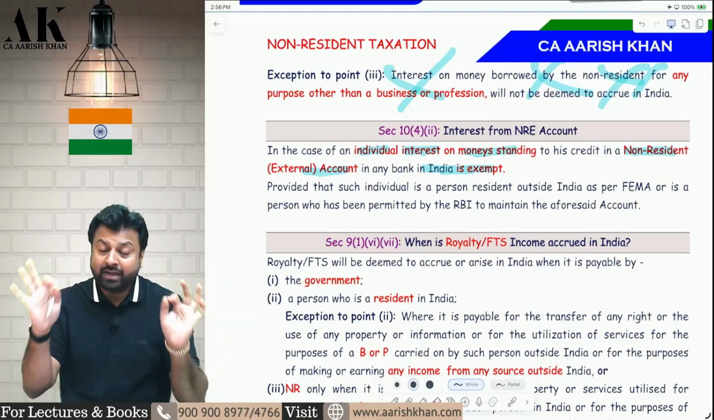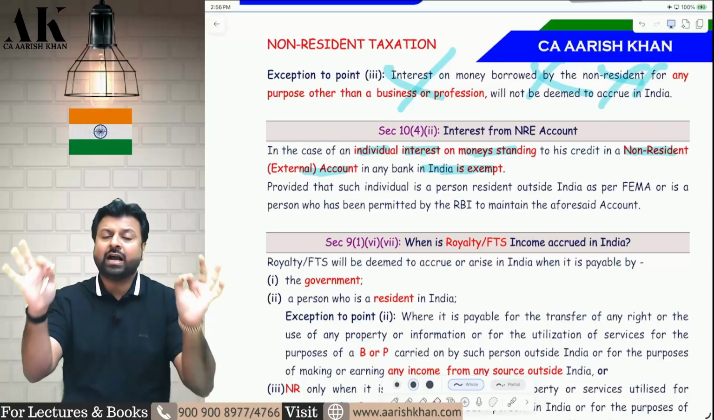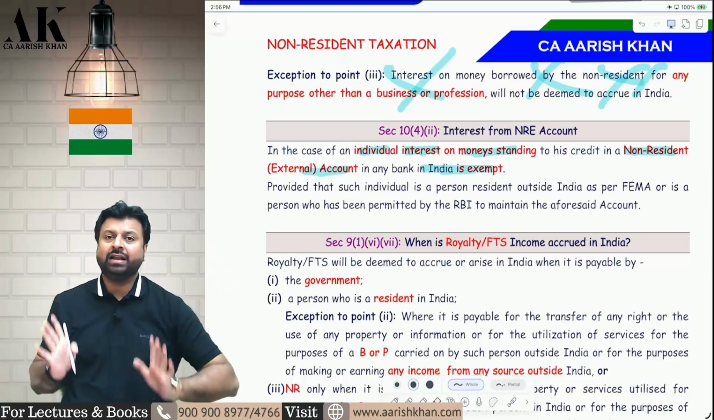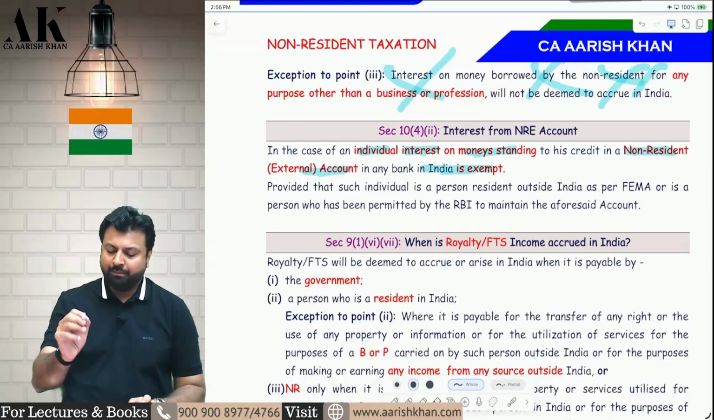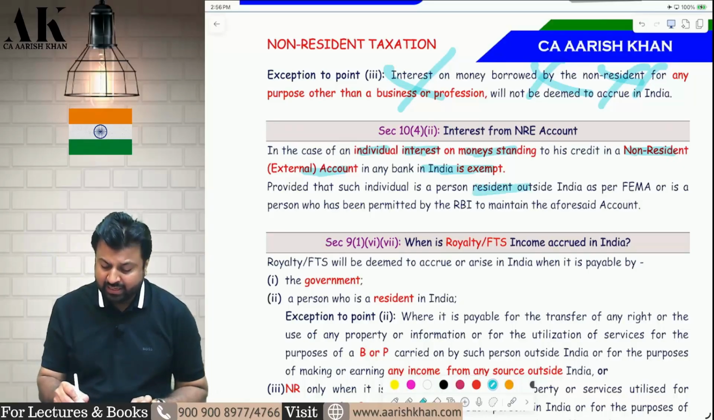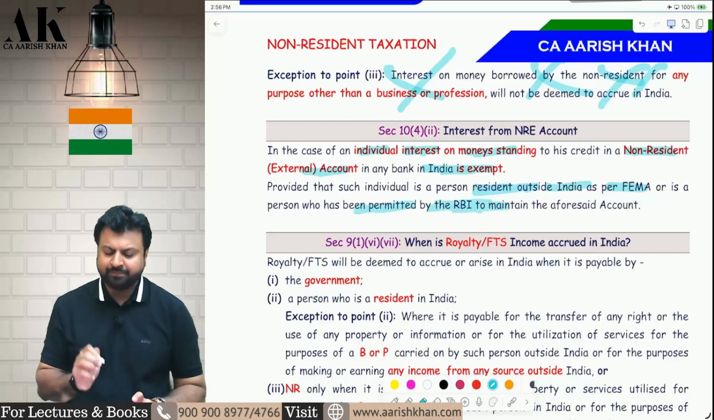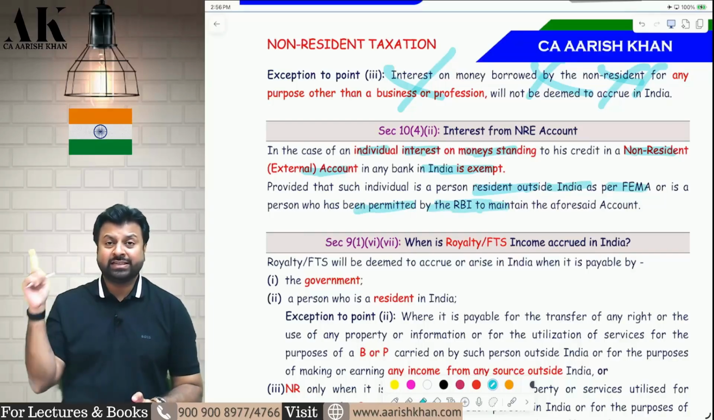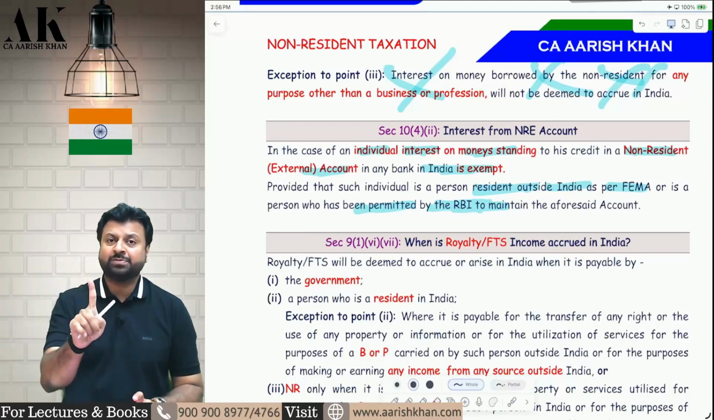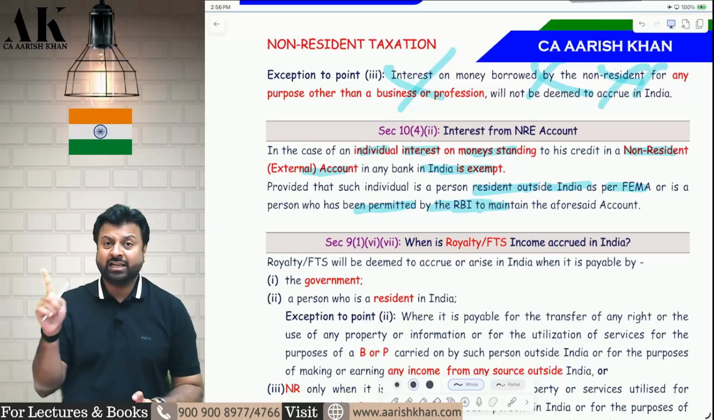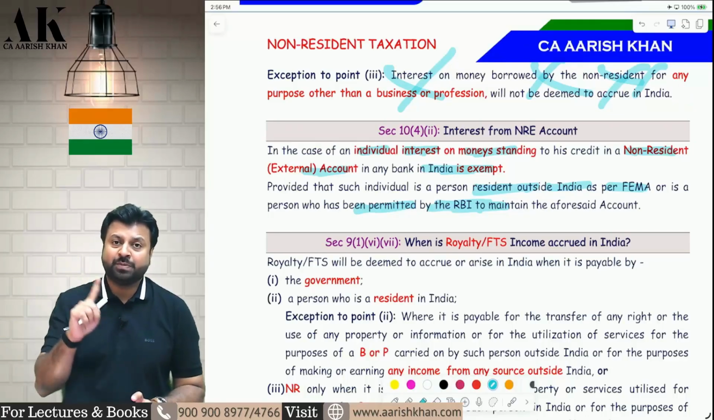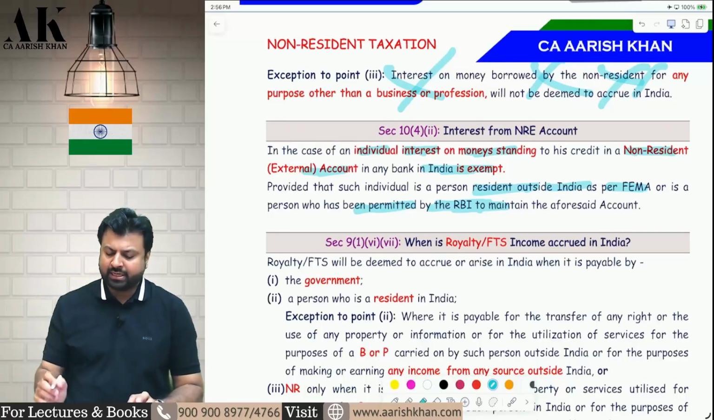If I am an individual and I have an NRE account and I earn interest from that NRE account, it is exempt, provided I am a resident outside India as per FEMA, or a person who is permitted by RBI. I should be non-resident as per the FEMA laws, not as per the income tax law, or the person who is permitted by RBI to maintain such an account in India.